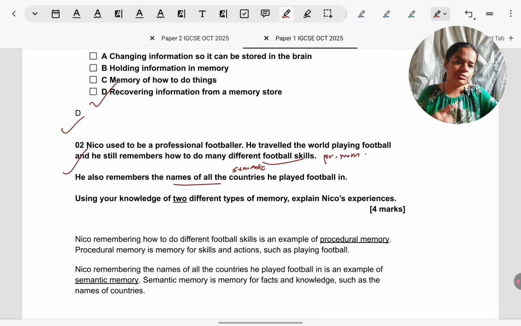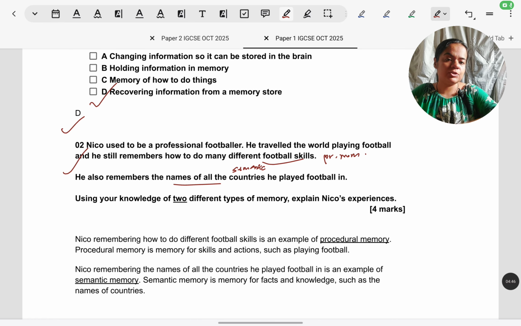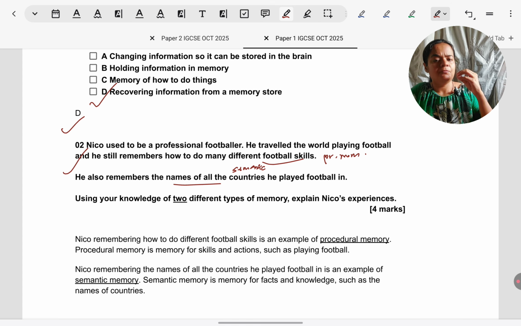Or they say he's using procedural memory, and they give a general definition of procedural memory, same for semantic. But in Nico's case, where and how he is using procedural memory, that is missing from the answer. So what you have to be mindful of is to link whatever answer you're writing to the situation. There's a very easy format you can use for writing: identify the memory which applies, name it, then give an example from Nico's situation.